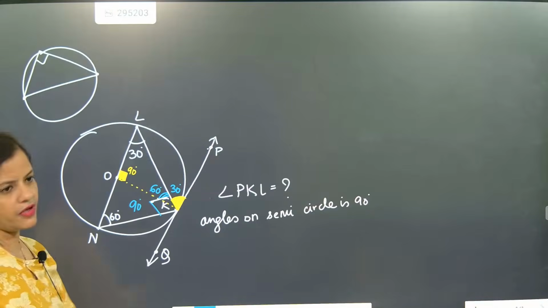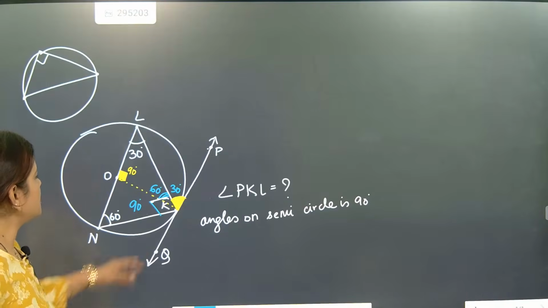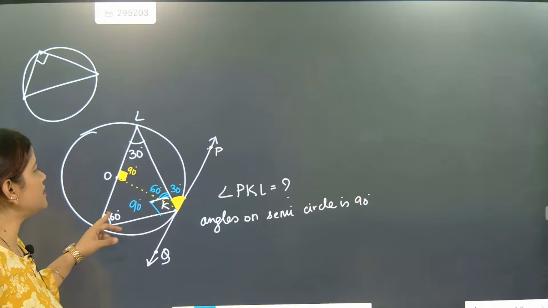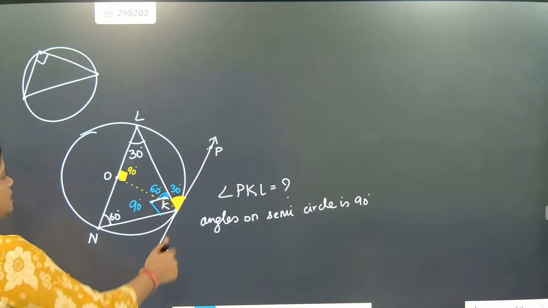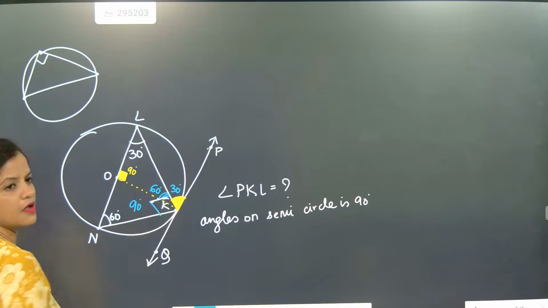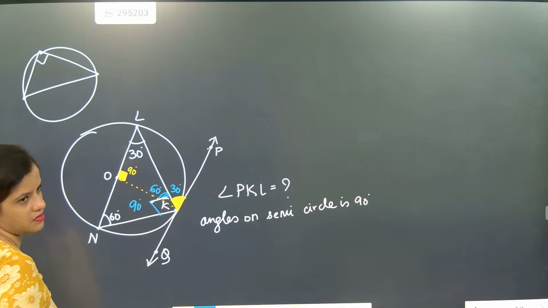Okay, fine. See, this is 90, this is 30 and this is 60. Then it will come 30 degrees only now.